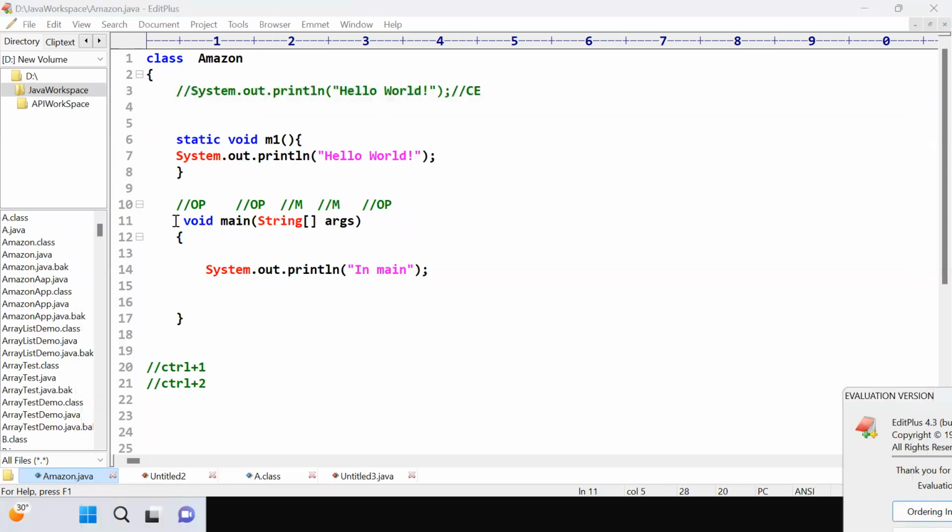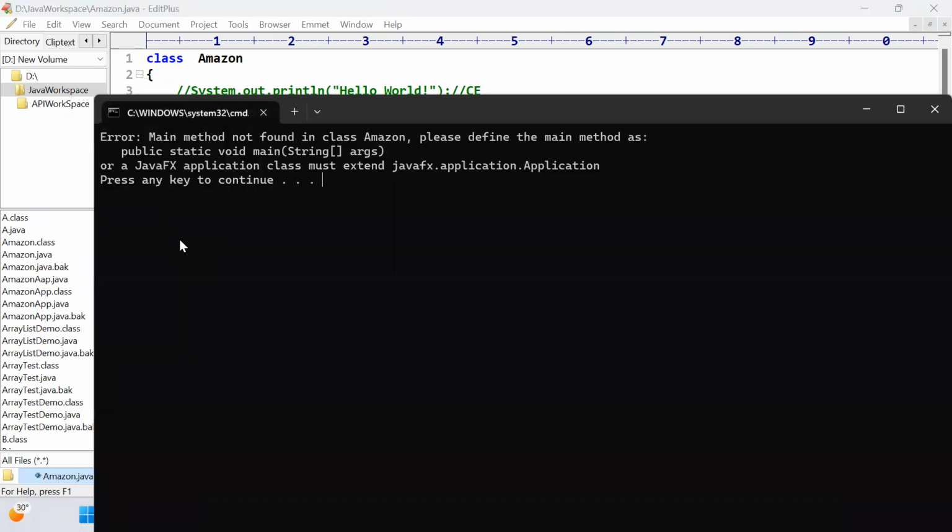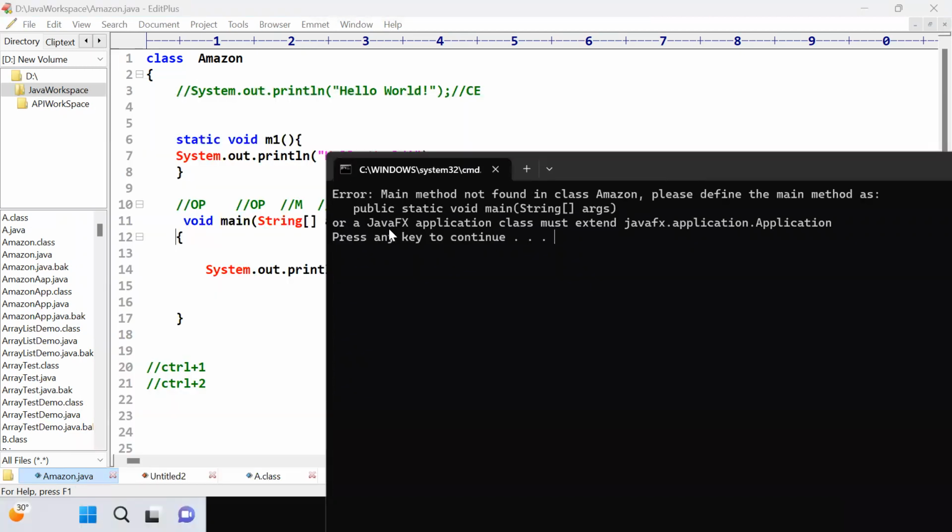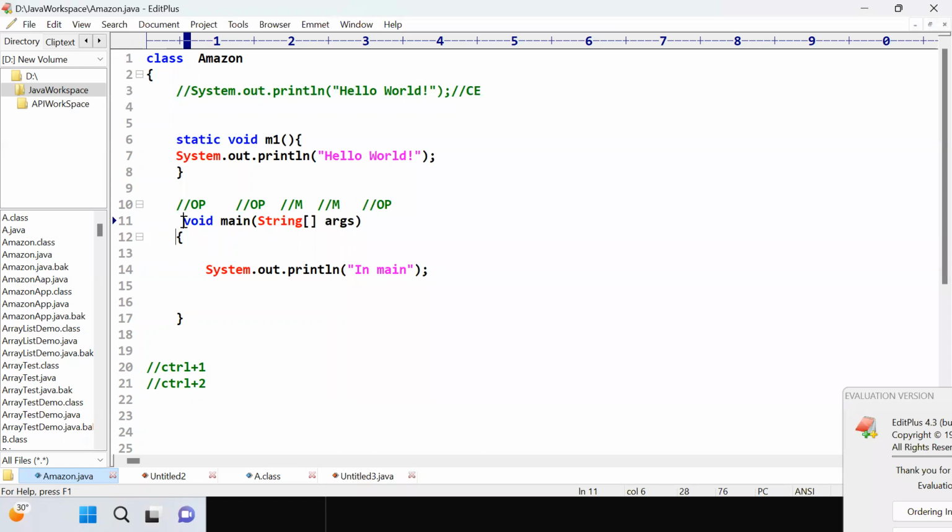No, in the main method you must define it here. For a user defined method it is optional. Actually I was discussing the complete method syntax.